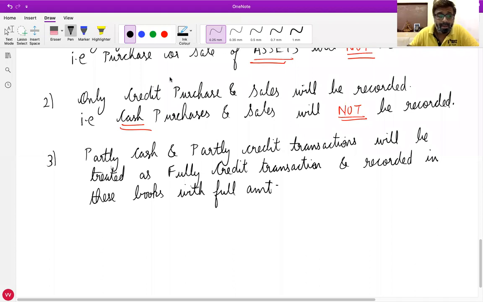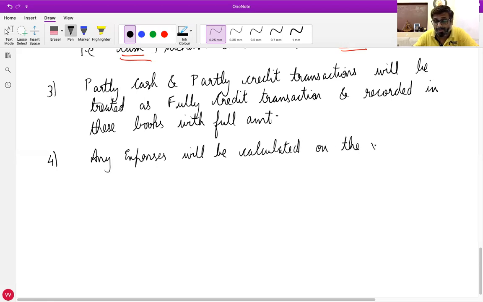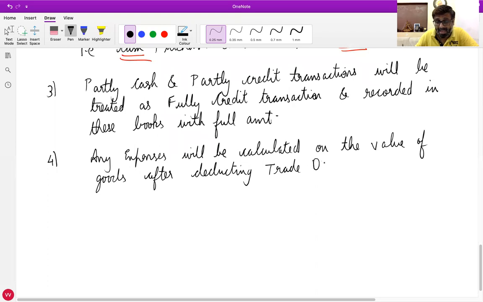Okay, fourth point, write down: any expenses will be calculated on the value of goods after deducting trade discount.